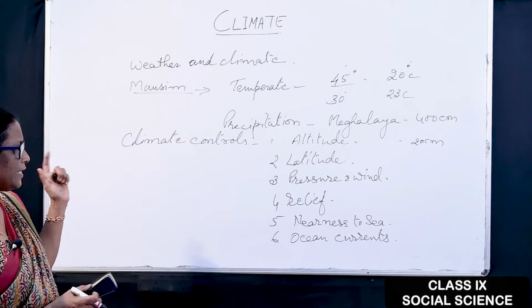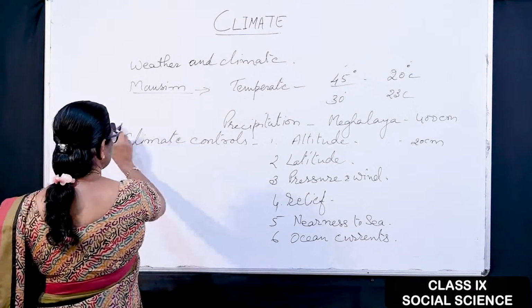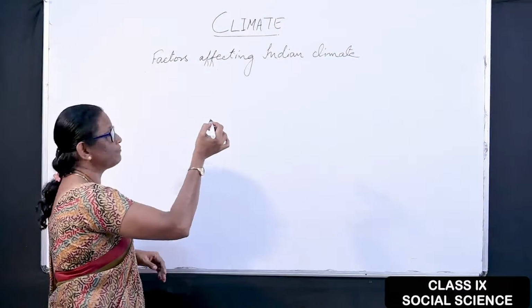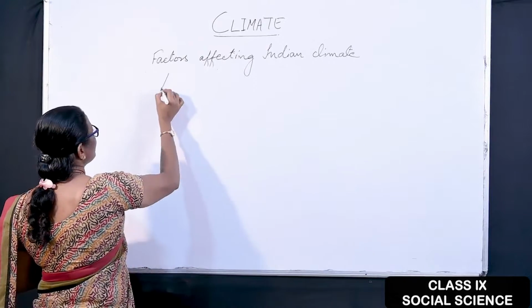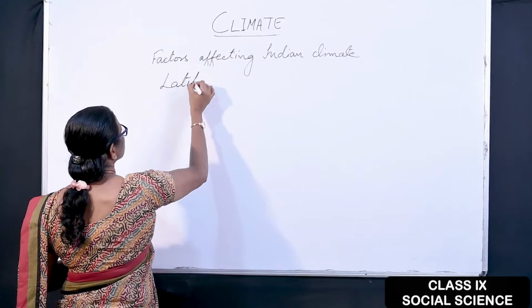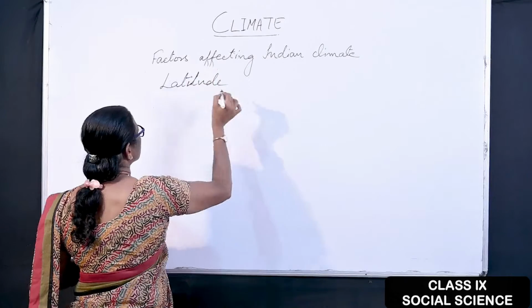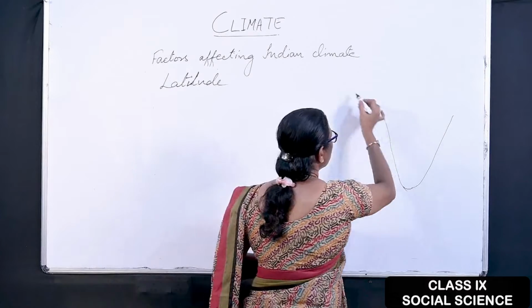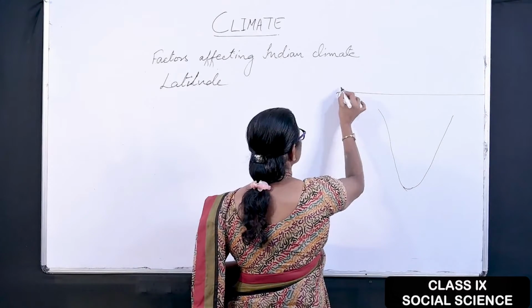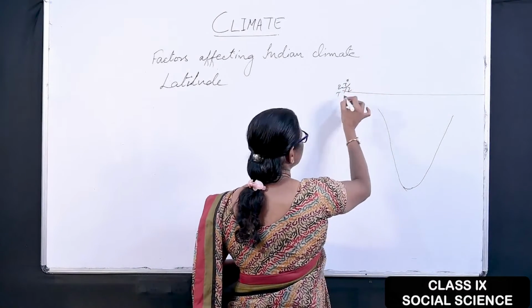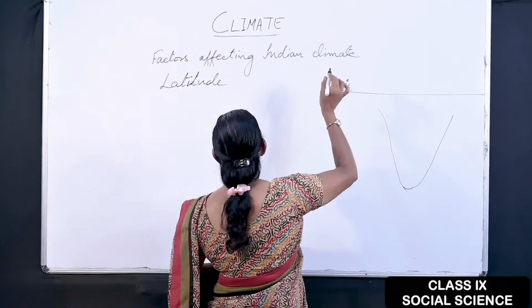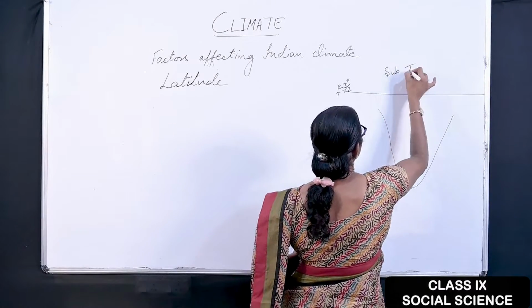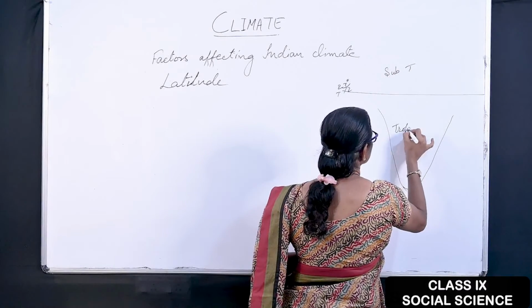Next, we will see what makes India's climate. So, factors affecting Indian climate. First is latitude. You know that the Tropic of Cancer, 23 and a half degrees, passes through the middle of India. So this latitude divides India into two: one is the subtropical region and the other is the tropical region.